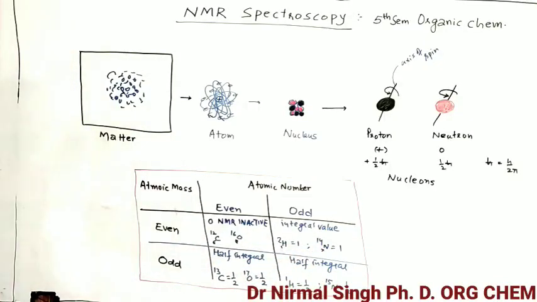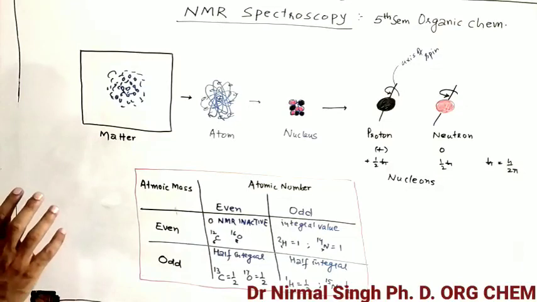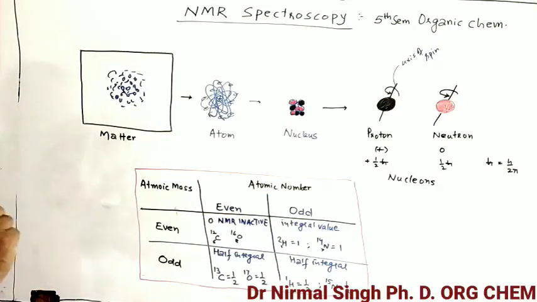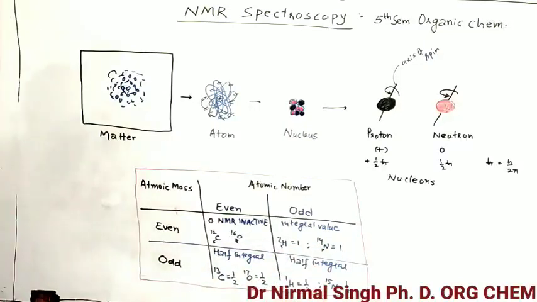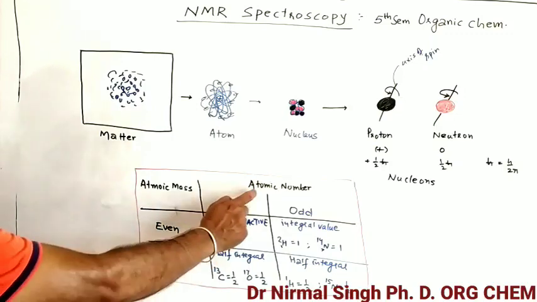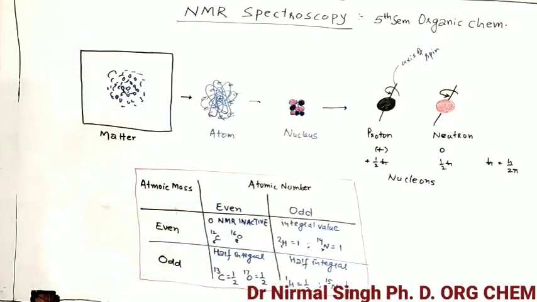So here you can see atomic number is 1 and 7, they are odd, but mass number is even. Here the net spin will be an integral value. That is, for deuterium it is 1, for N-14 it is 1. Next, if the mass number is odd and the atomic number is even, these are the examples.